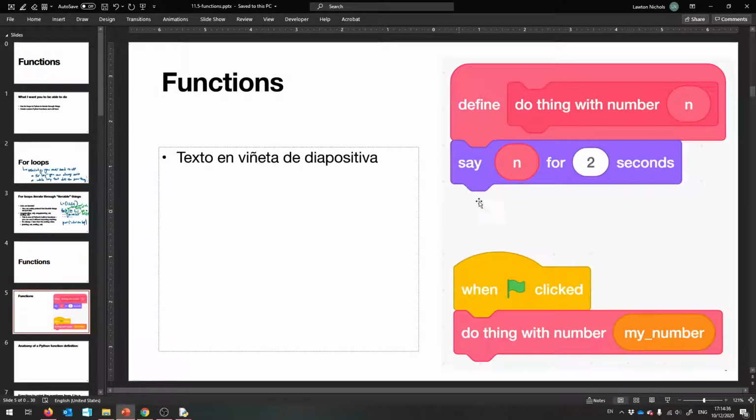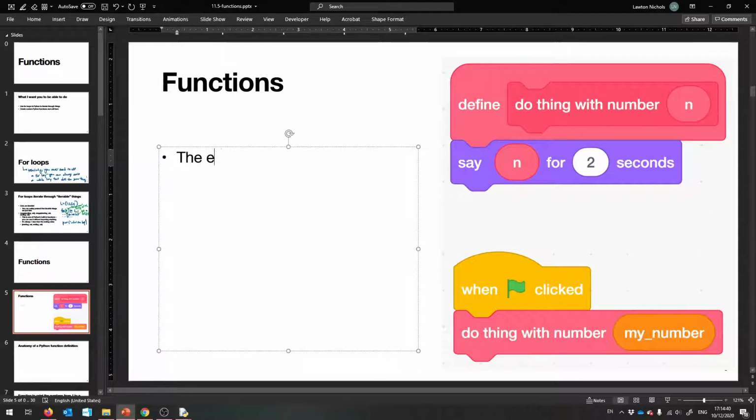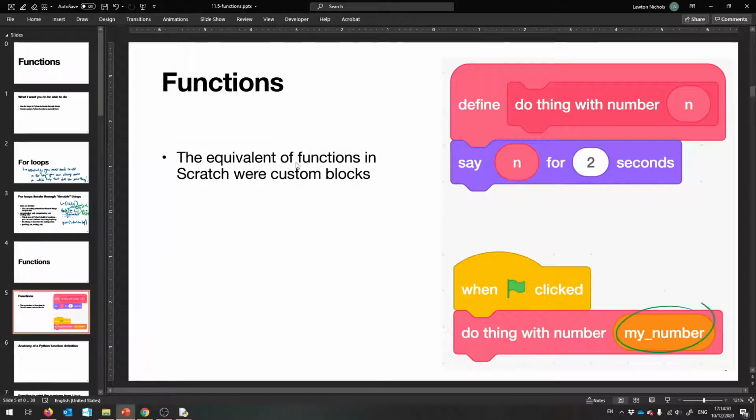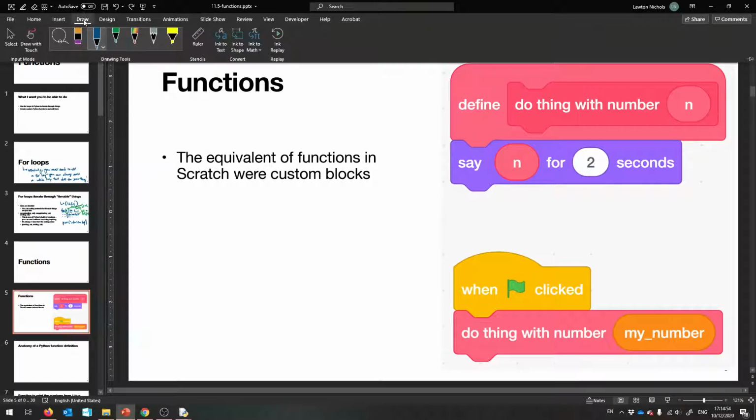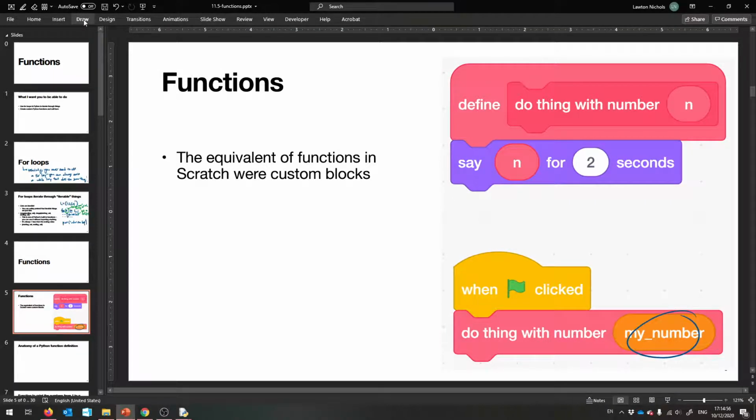So the equivalent of functions in Scratch were these custom blocks. Because they took a certain parameter, they took any number or value, they took a parameter and they did something with it, and it was different each time you made a new version of this block.